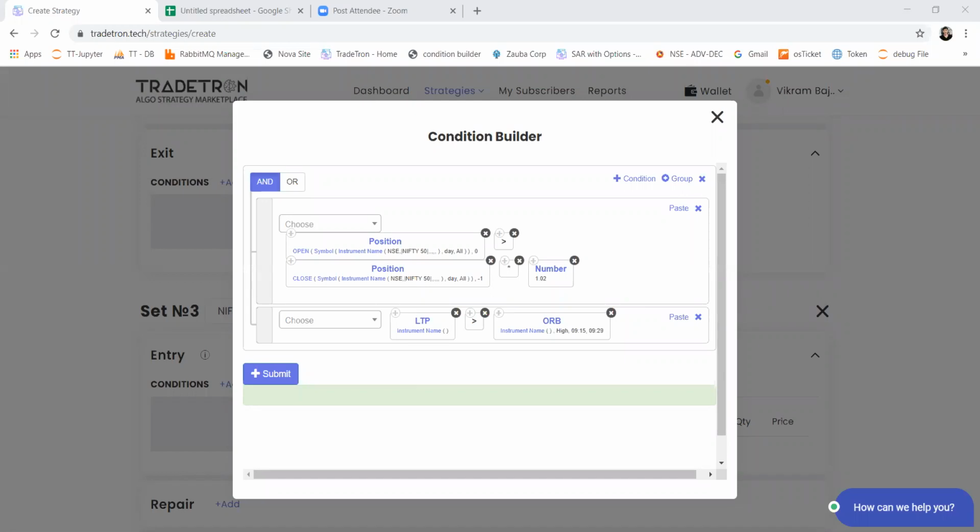We'll try to build a template. We have created a similar template for CPR and pivot points, so we can create a similar template for Fibonacci as well. It will have all the calculations pre-built, and you can just write your conditions around it. But we will need the calculations, like exactly how you are calculating the Fibonacci points.